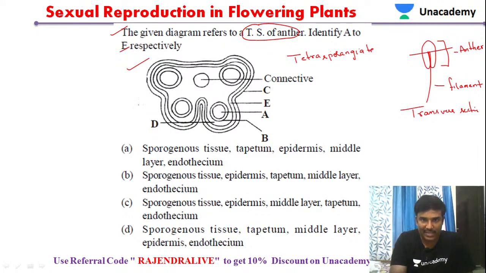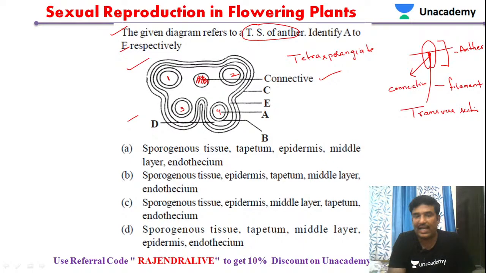In this diagram, this part is one sporangium. Here another, the second one, and the third and fourth. So 4 sporangia will be there. This part is the connective, which connects the filament. The filament is connected to the anther with a specific structure called the connective. Now let us see the options belonging to this question.